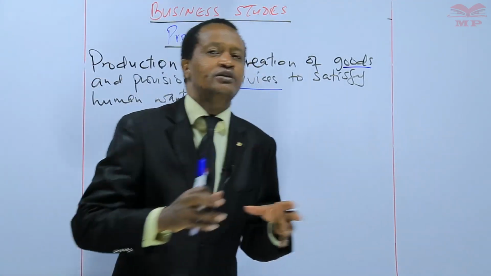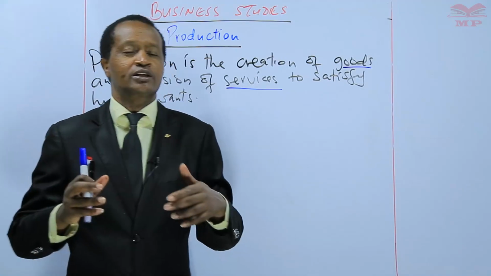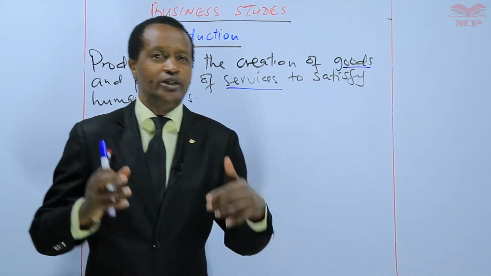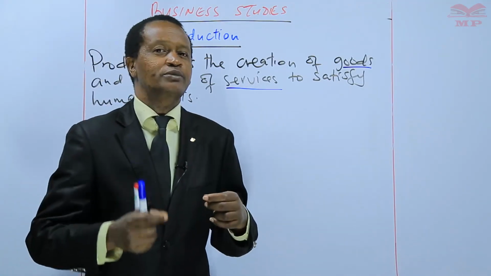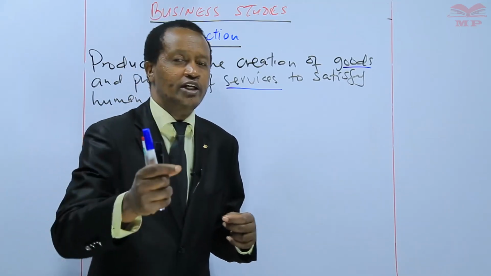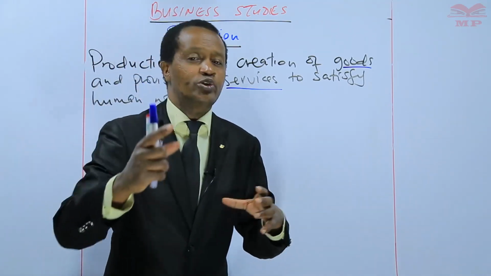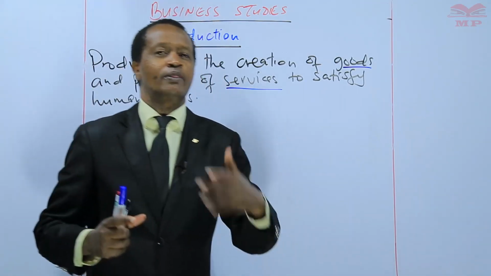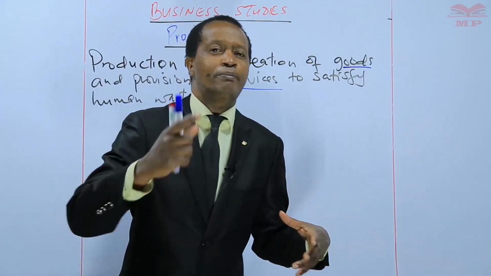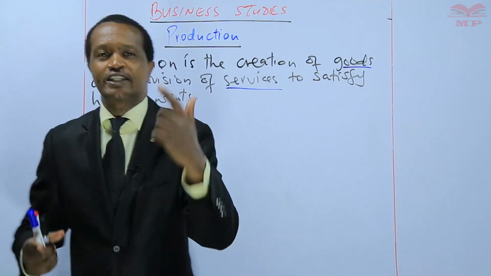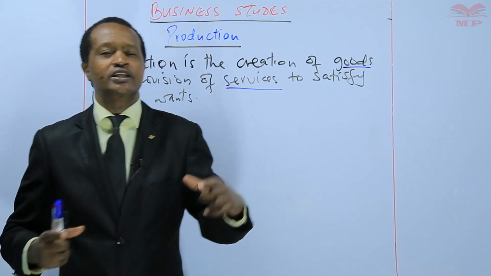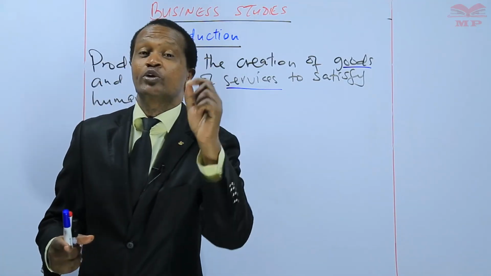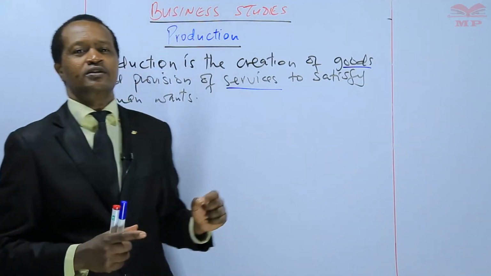Because nowadays we don't sometimes deal with cash, right? We may send money electronically. So such activities, banking, insurance, packaging, advertising, all those activities are said to be part of the production process.